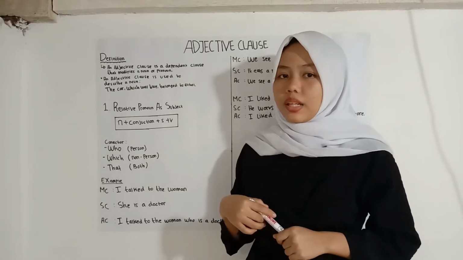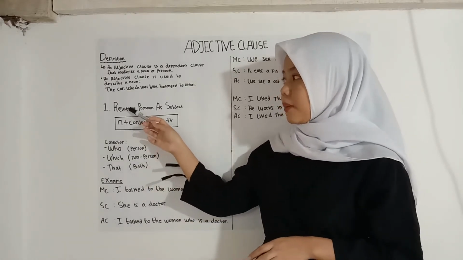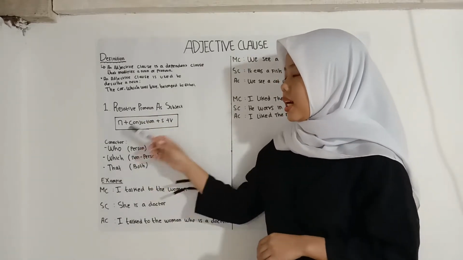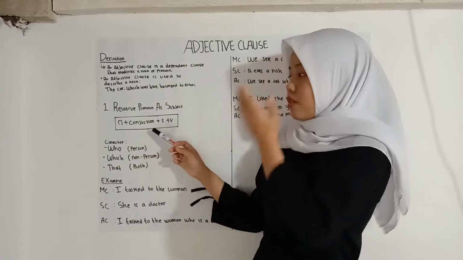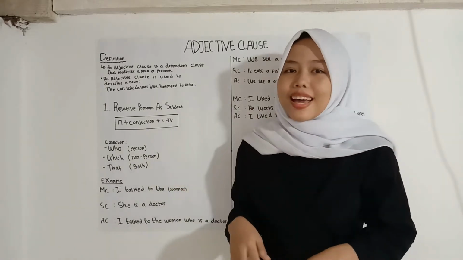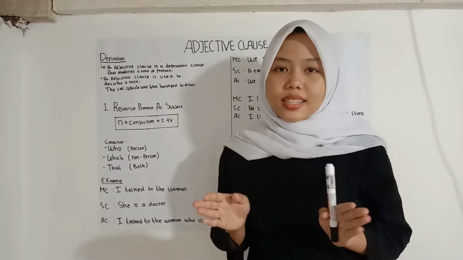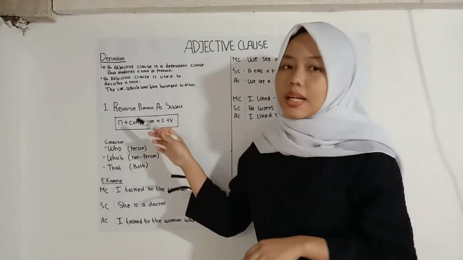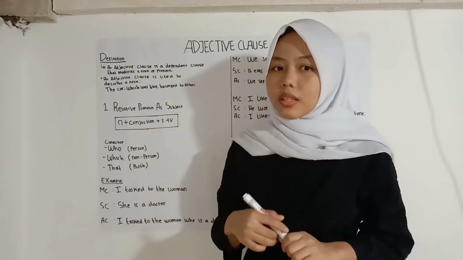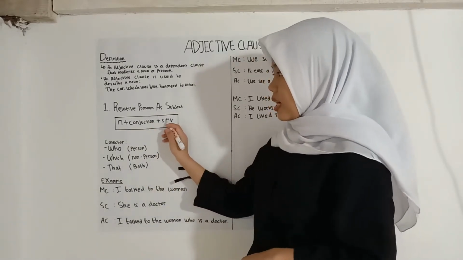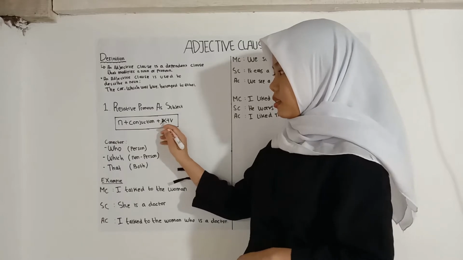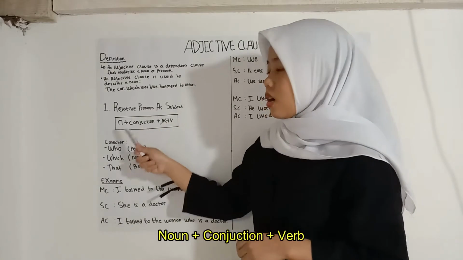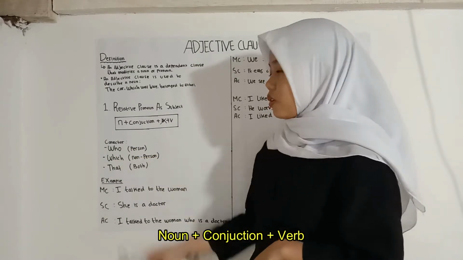The formula of RPAS is noun followed by conjunction followed by subject followed by verb. This time the material is about relative pronoun as subject, so we omit the subject. The formula is just noun followed by conjunction followed by verb.